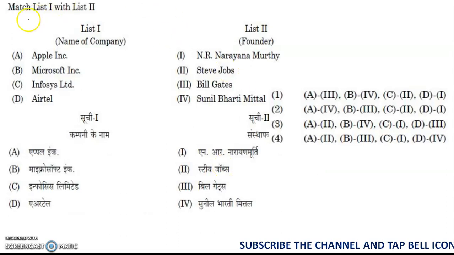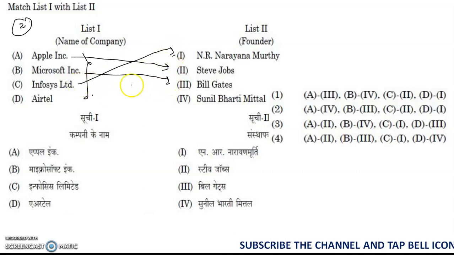Coming to the second question, it is also one of the previous year questions, guys. The companies are Apple, Microsoft, Infosys, and Airtel, and the founders are Narayana Murthy, Steve Jobs, Bill Gates, and Sunil Mittal. These are famous companies that we already know: Apple belongs to Steve Jobs, Microsoft belongs to Bill Gates, Infosys founder is Narayana Murthy, and Airtel founder is Sunil Mittal. So A goes to 2 and B goes to 3, and C goes to 1 and D goes to 4. So we can take option 4 as the correct answer.